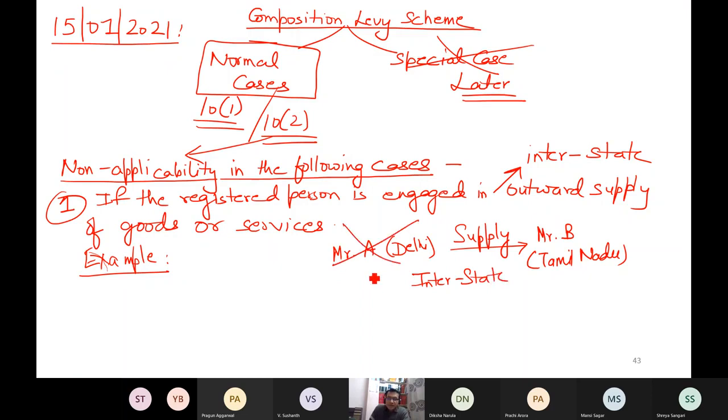A cannot opt for composition levy. This is first point. A cannot opt for composition levy scheme. Clear. Interstate outward supply, ineligible person. Another example. I hope this example is clear. Another example of the same point.